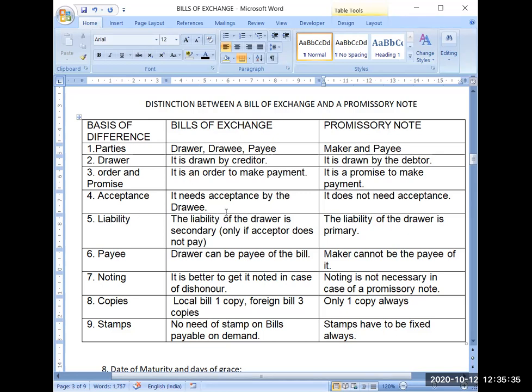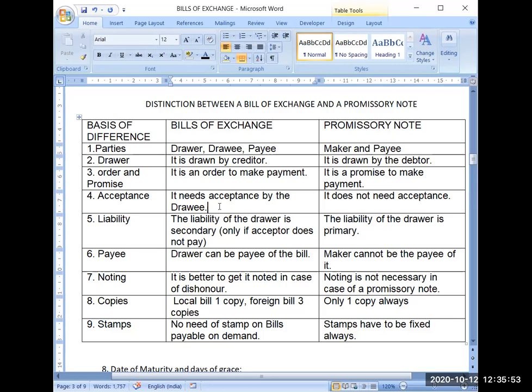Acceptance. See, because the bill has been drawn by the creditor, acceptance by the debtor is compulsory in this case. So it needs acceptance by the drawee. So the person who is purchasing goods on credit needs to give the acceptance.